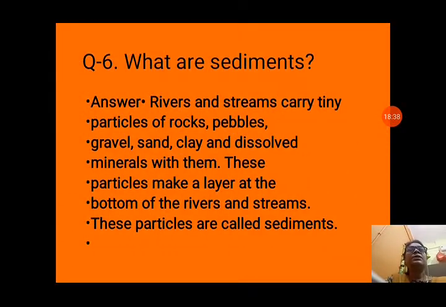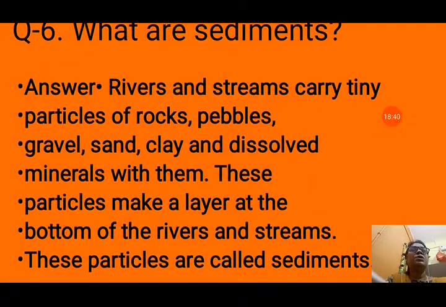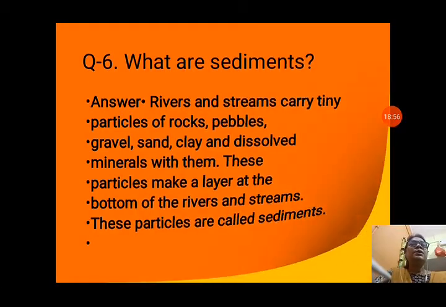Question number 6. What are sediments? We have seen already what are sediments. So the answer is, rivers and streams carry tiny particles of rocks, pebbles, gravel, sand, clay, and dissolved minerals. With them, these particles make a layer at the bottom of the rivers and streams. These particles are called sediment. We have already discussed. So the answer is this.